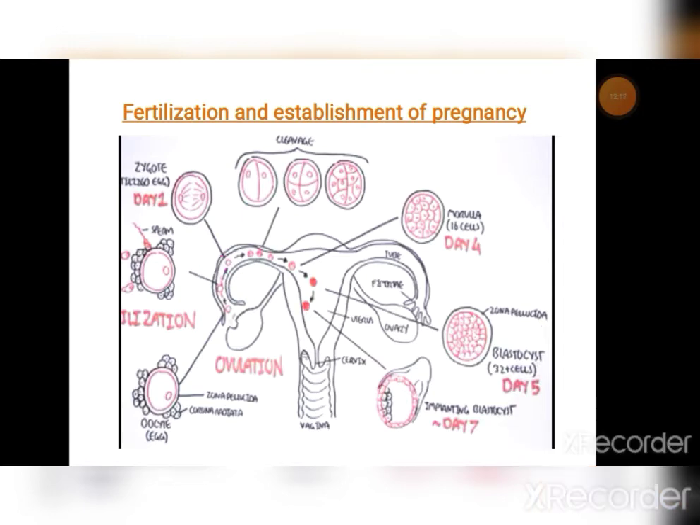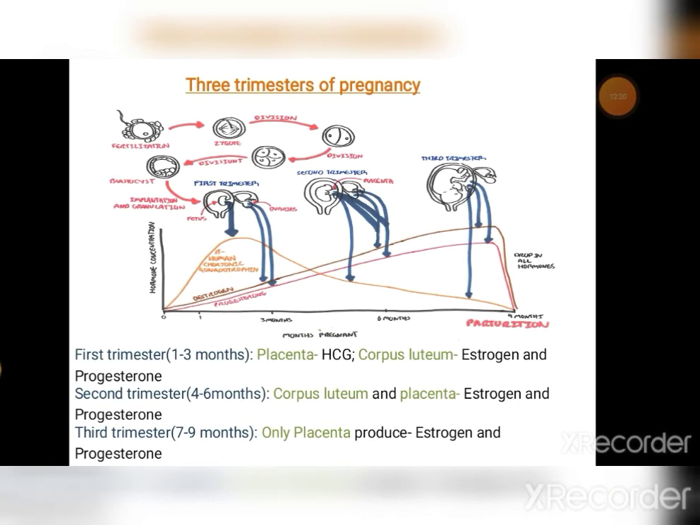Next, come to the pregnancy period. The entire pregnancy period is divided into 3 trimesters. Trimester means a period of 3 months. So there are 3 trimesters in pregnancy. The first trimester is composed of 1 to 3 months, the second trimester of 4 to 6 months, and the third trimester of 7 to 9 months.